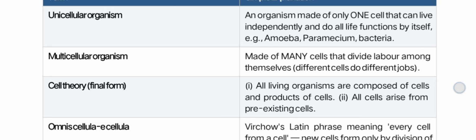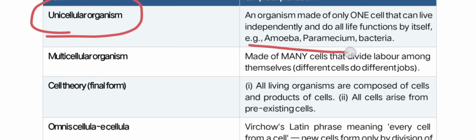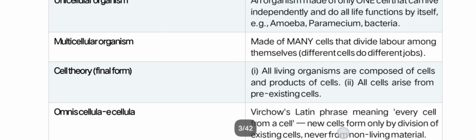Cells which live independently and do their own functions by themselves are known as unicellular organisms. Examples are amoeba, paramecium and bacteria.